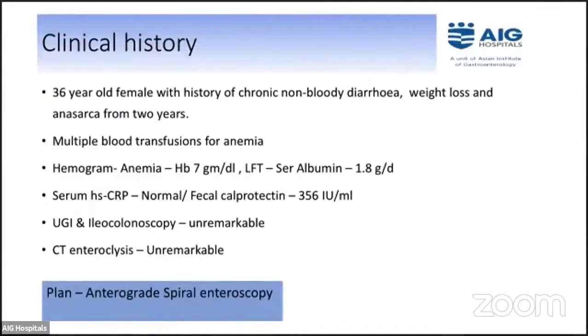Female with a history of chronic non-bloody diarrhea, anasarca, and multiple blood transfusions, with a hemogram showing a hemoglobin of 7 and an albumin of 1.8. The blood reports are generally unremarkable with an elevated fecal calprotectin of 356. The endoscopy, ileocolonoscopy as well as CT enteroclysis were unremarkable. Now the patient has been planned for an antegrade spiral enteroscopy. Over to Dr. Mohan Ramchandani.